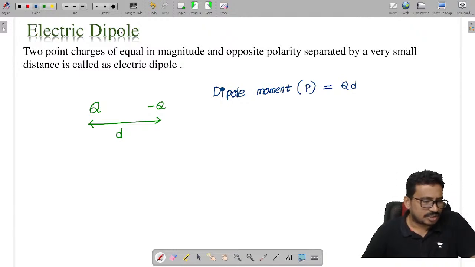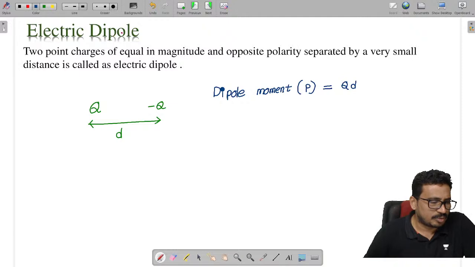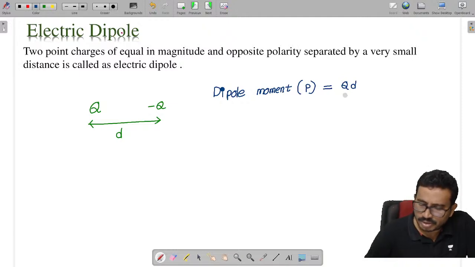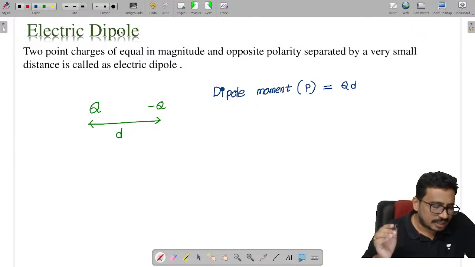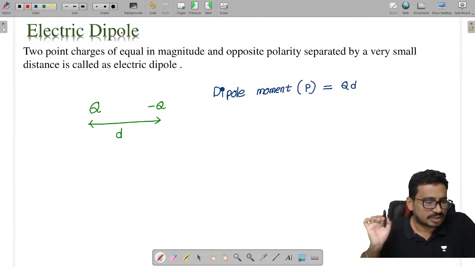So see this thing. We can define the term dipole moment, which is given as the product of the charge into the distance of separation. The dipole moment is a vector quantity. The direction of the dipole moment is from the negative charge to the positive charge.